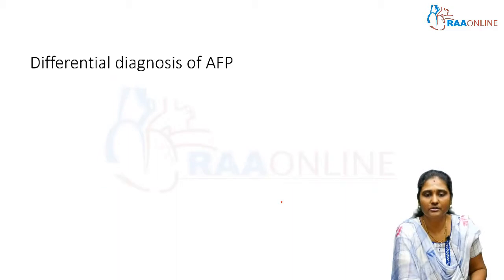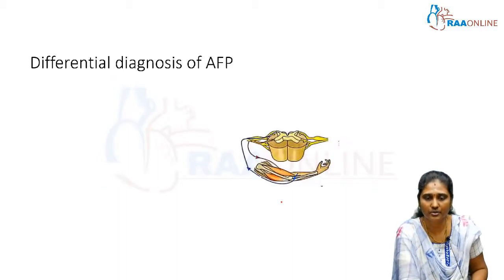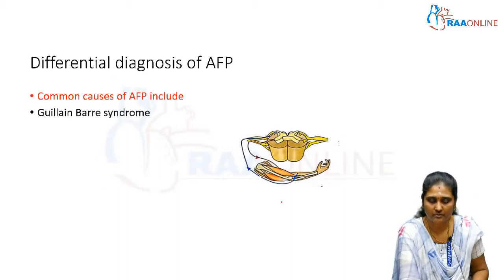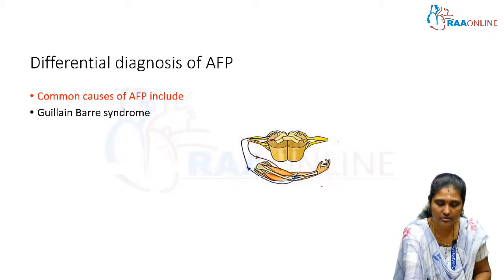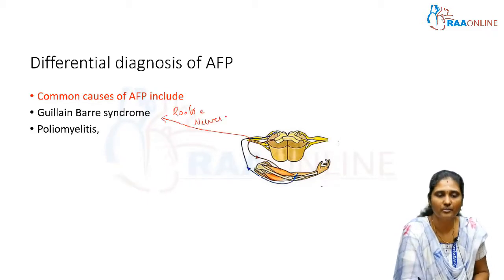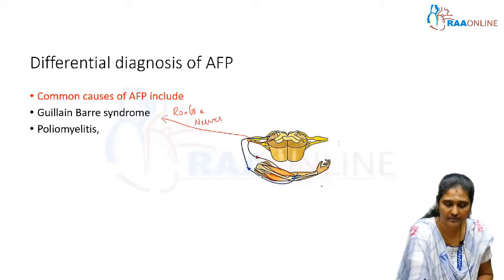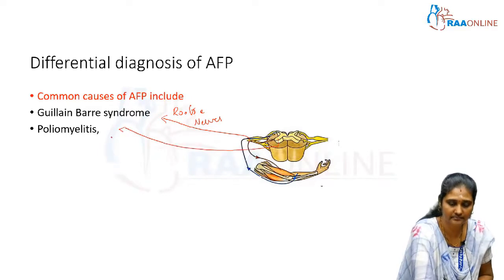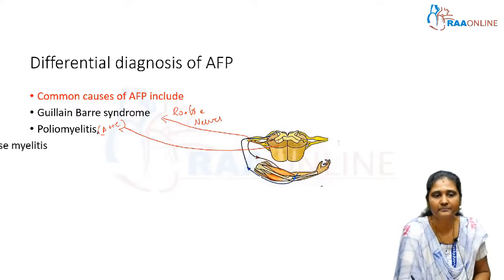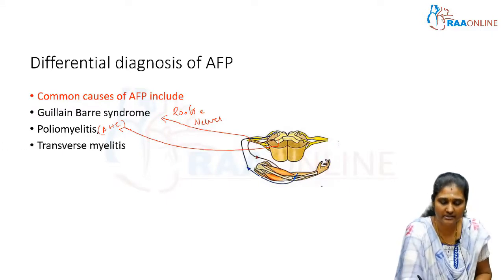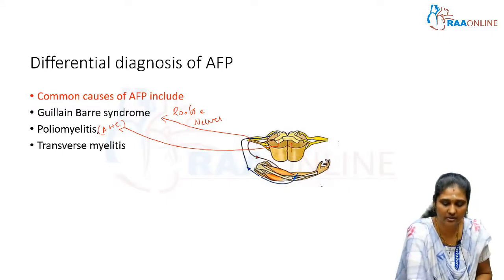include Guillain-Barré syndrome, which involves the roots and nerves; poliomyelitis, which involves the anterior horn cells of the spinal cord; and transverse myelitis, which involves the spinal cord.